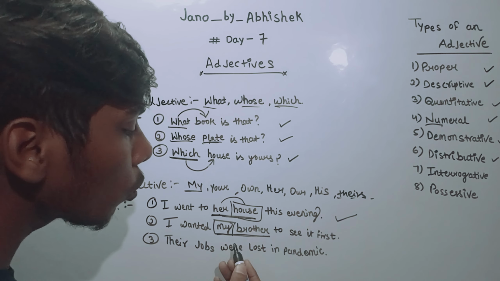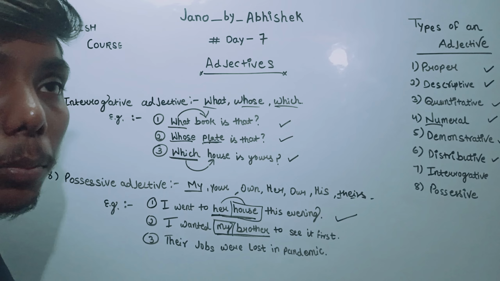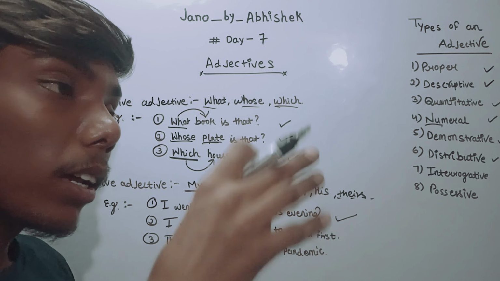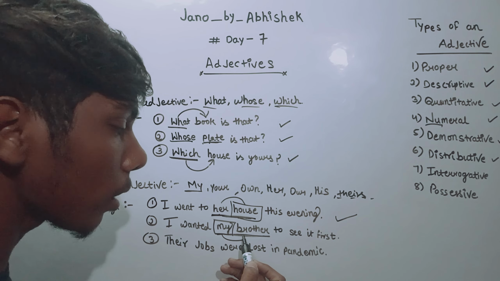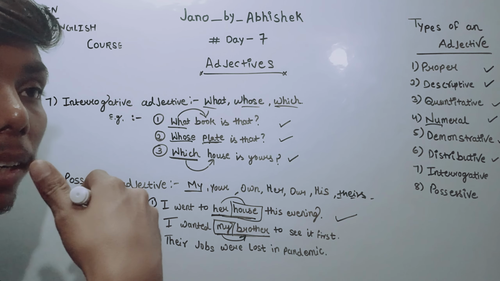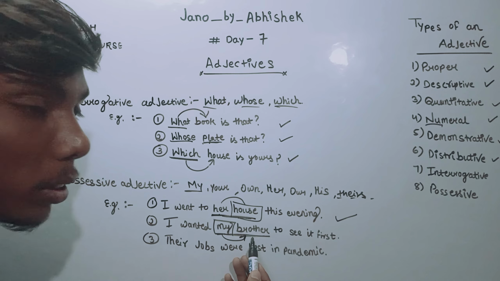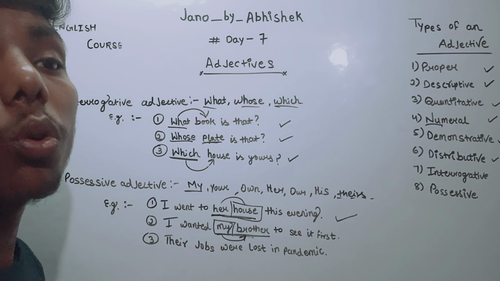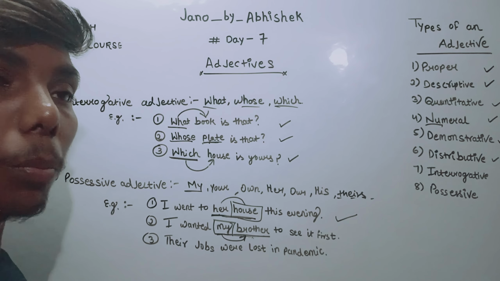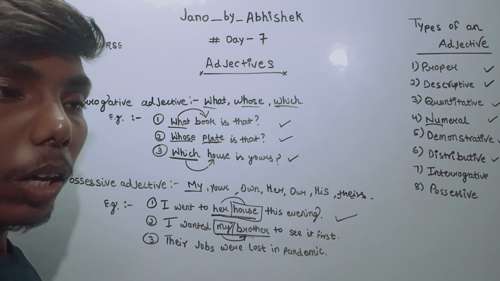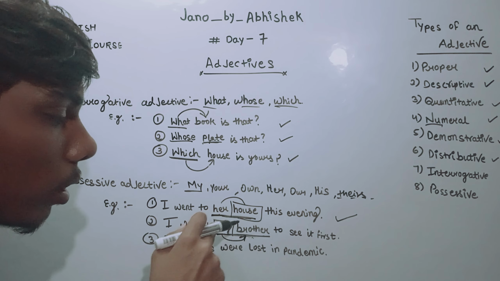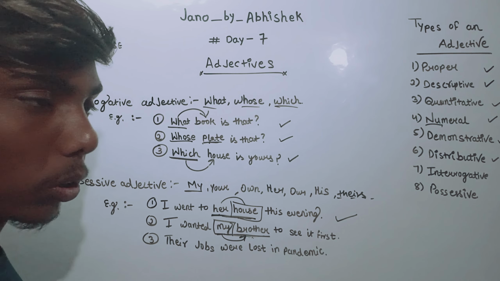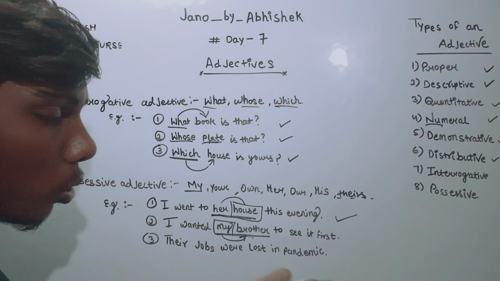So this word I'm using to show ownership, meaning that person belongs to me. So my brother, this word is again telling more about this noun. Whose brother? My brother. If I said only brother, it is not clear. My brother means my brother. So this word is describing more about this word. That is why this word is a possessive adjective, this kind of possessiveness is showing.